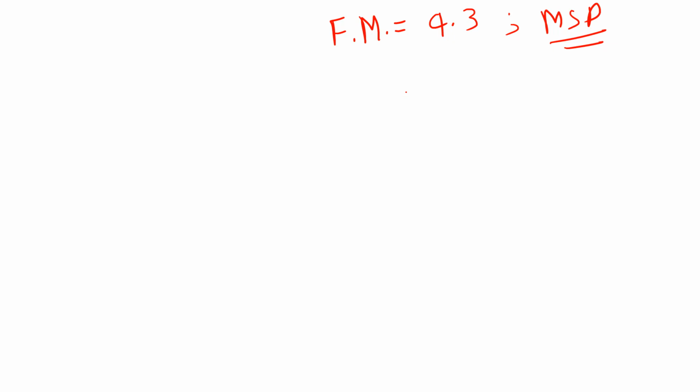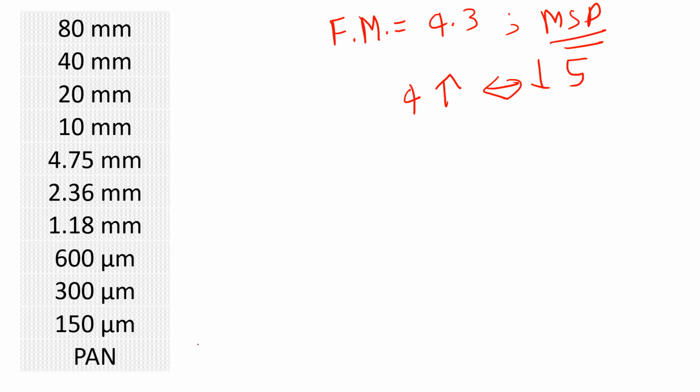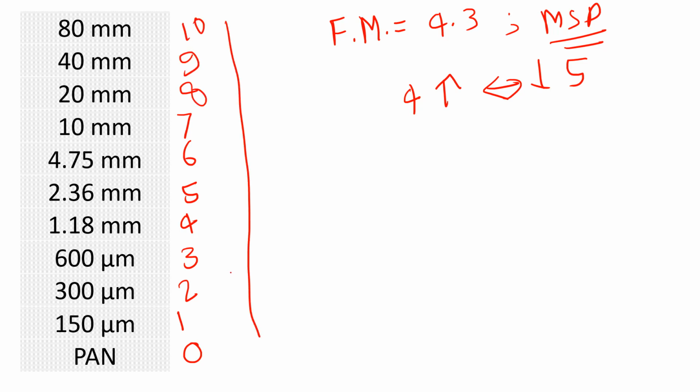So fineness modulus 4.3 means greater than sieve number 4 and less than sieve number 5, in between sieve number 4 and 5. Let us see what the standard sieves available to us are as per IS standards. The last one is pan, 0, 1, 2, 3, 4, 5, 6, 7, 8, 9, 10. This is in increasing order of size.